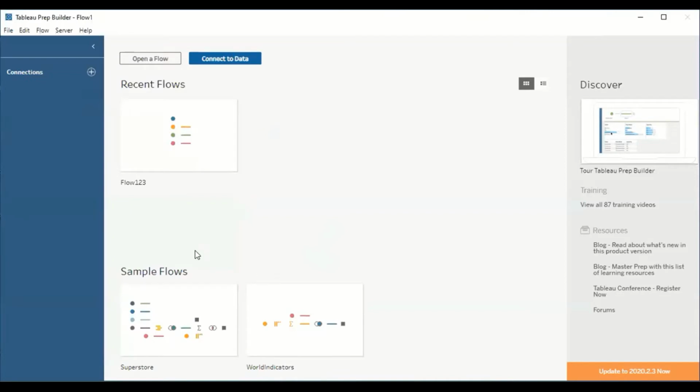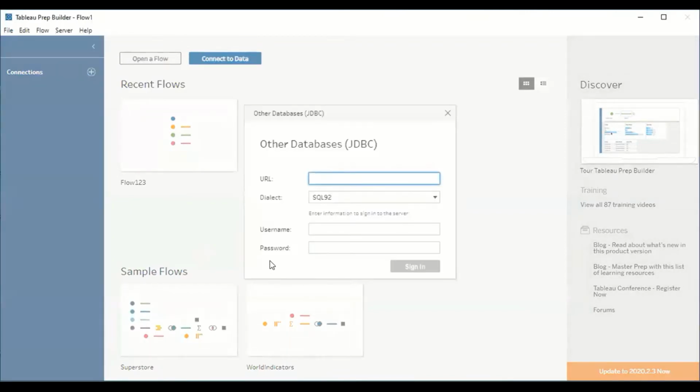Just hit on this link. It will ask you for the URL, username and password. This URL, username and password you can request from the database administrator. The database administrator will provide them. The moment you give all the information, automatically the JDBC database will be integrated with the Tableau server.